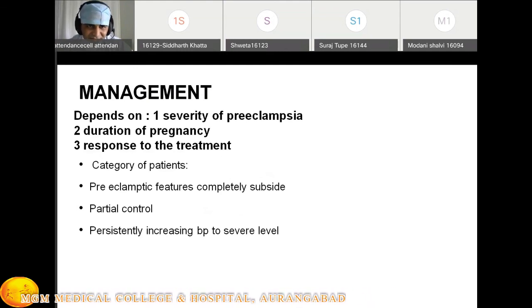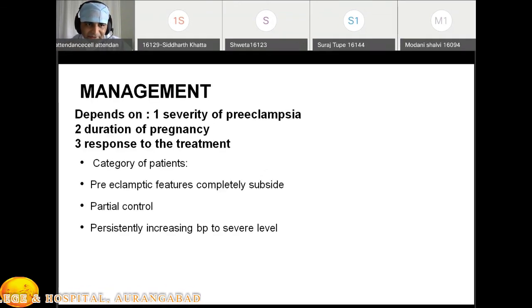If this patient is not severe, our first aim is to postpone her delivery and prolong the pregnancy. We consider the duration of the pregnancy, then the response to the treatment, and depending on this, we are going to categorize the patients. First, the preeclamptic features completely subside. For example, this patient is at 32 weeks and her blood pressure becomes normal, and there are no signs of any deterioration. We can wait till term.